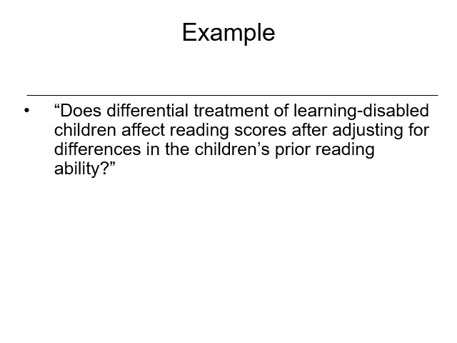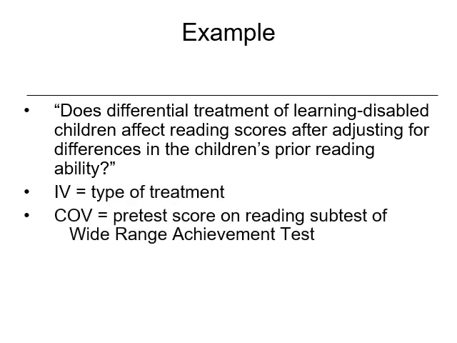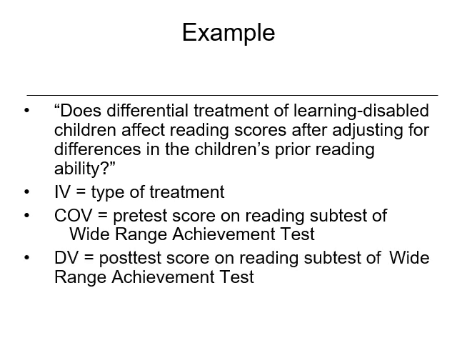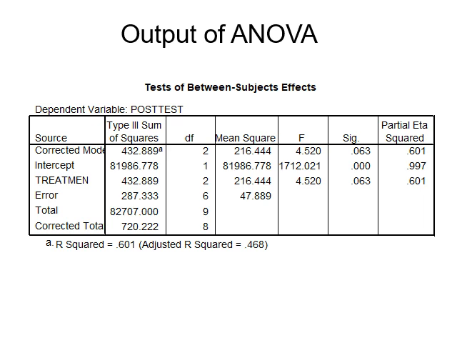We're looking at something we'd expect to be related to the outcome, reading scores, but not related to whether or not they were getting treatment. So our IV is type of treatment. Our covariate is the pretest scores on reading subtests of the Wide Range Achievement Test. And our DV is post-test scores on that same test. We run our analysis and get our ANOVA output, with our corrected model, our intercept, the treatment effect, the error effect, and total.